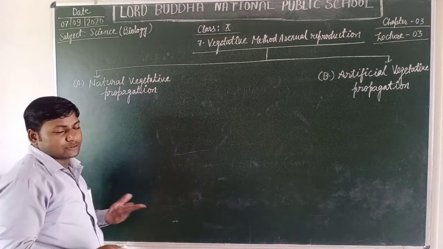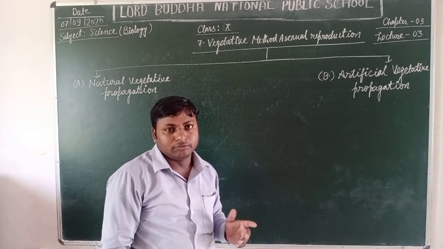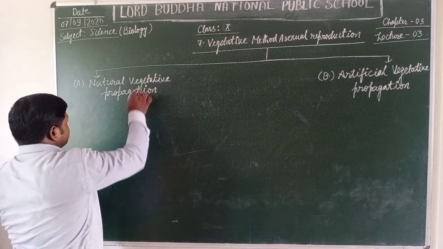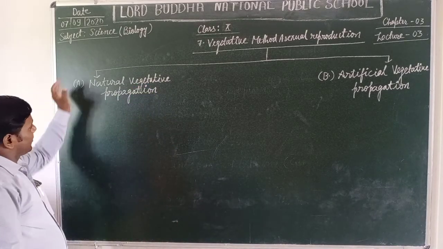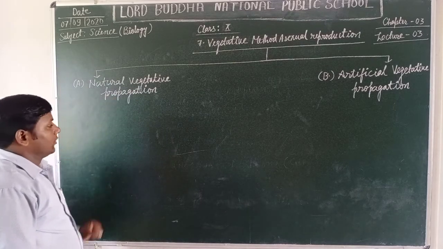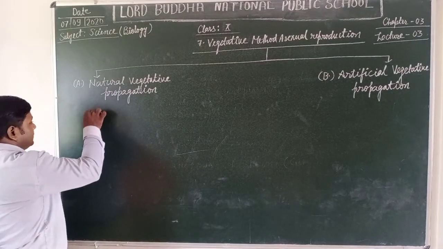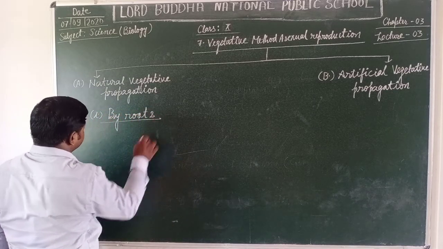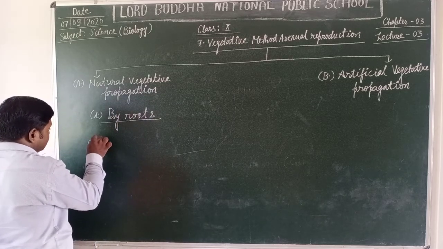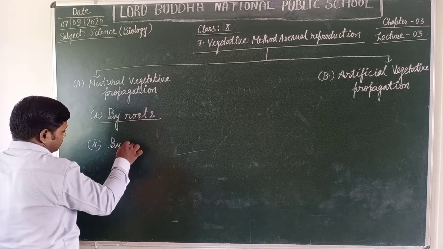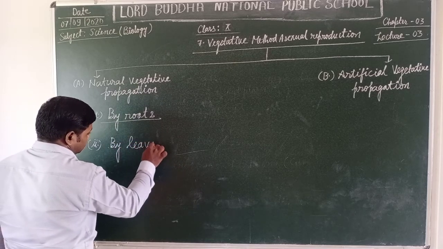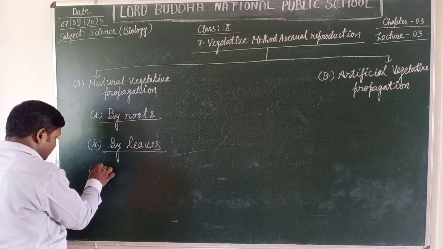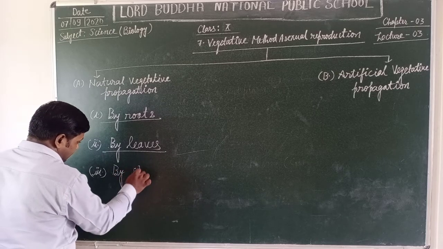It means it occurs naturally without any kind of physical or morphological changes in the plant's body. They are usually of the following three types. What are these? The first one is by roots. The second one is by leaves. And the third one, the last one, is by stem.